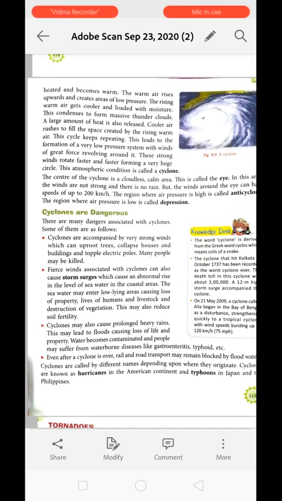Cyclones are called by different names depending upon where they originate. Cyclones are known as hurricanes in America and typhoons in Japan and the Philippines.